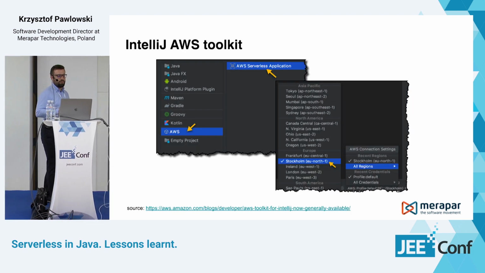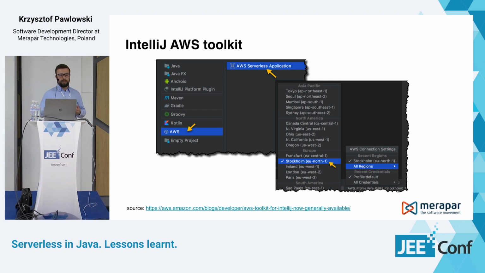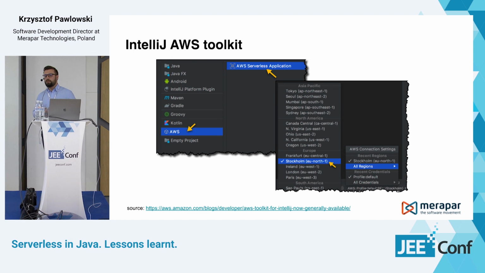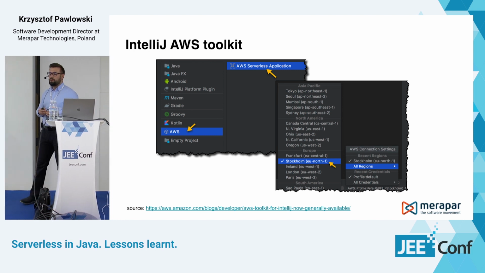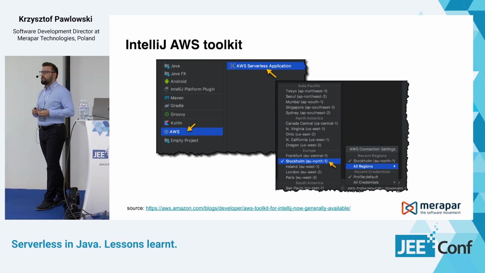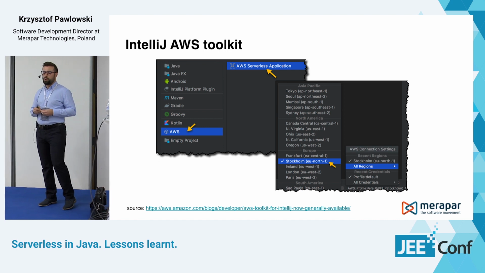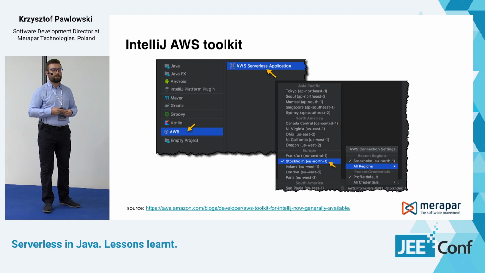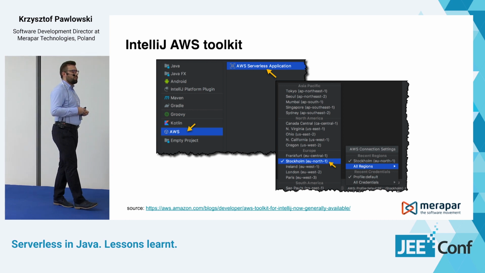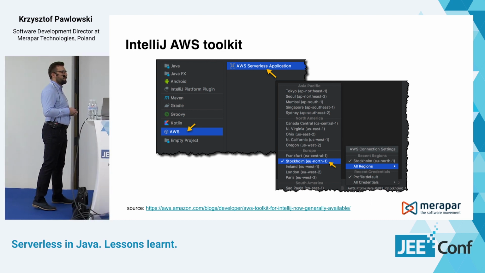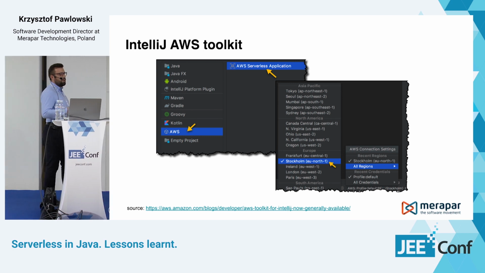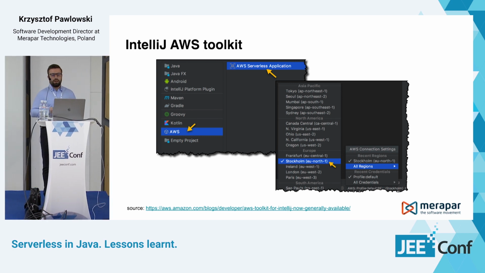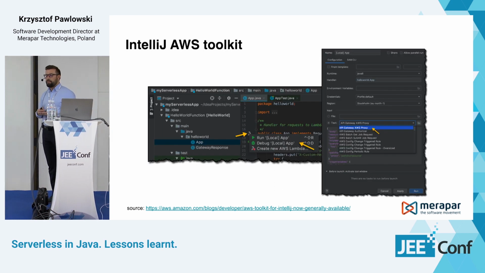So let's have a closer look at this IntelliJ AWS Toolkit. When we install this AWS Toolkit for IntelliJ, we can see that there is a new project type added to our IDE, which is AWS Serverless Application. We can also configure which AWS region we want to use with this plugin. I will explain a little bit later on why we may need this.